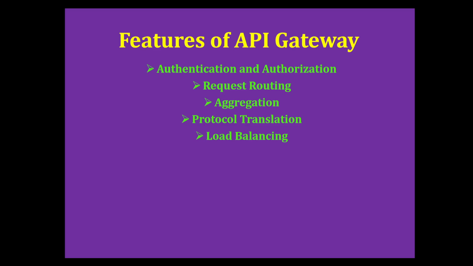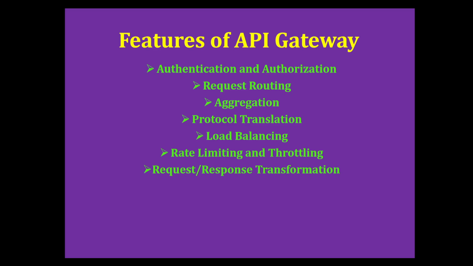For example, if there are 3 instances of a product service, the API gateway might use a round-robin algorithm to choose which instance to send the request to. Next is rate limiting and throttling. The API gateway can impose rate limits to protect services from being overwhelmed by too many requests. It can control how often a client can call the API within a certain time period. For example, let's say it can set 100 requests per minute. This will basically prevent service degradation or outages.